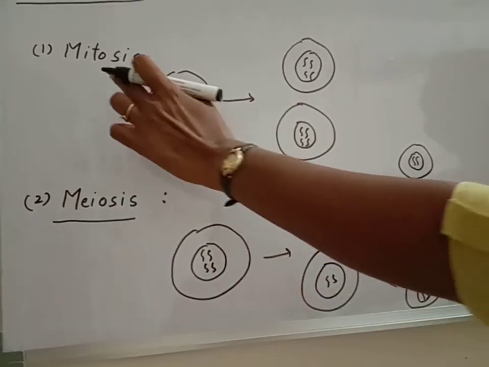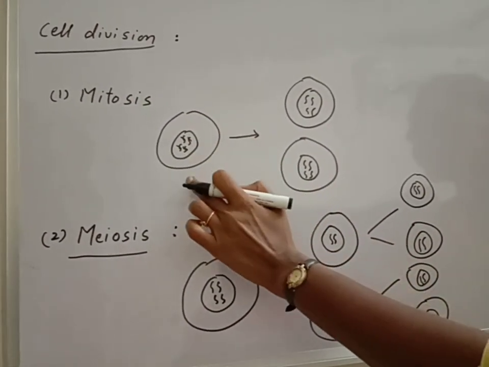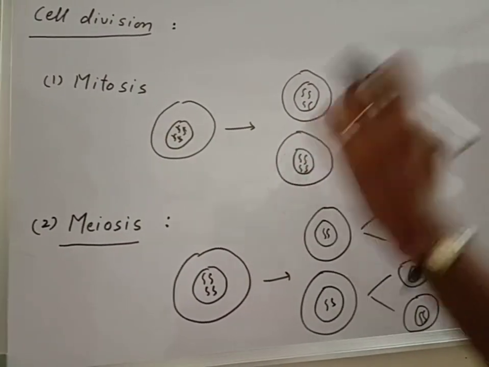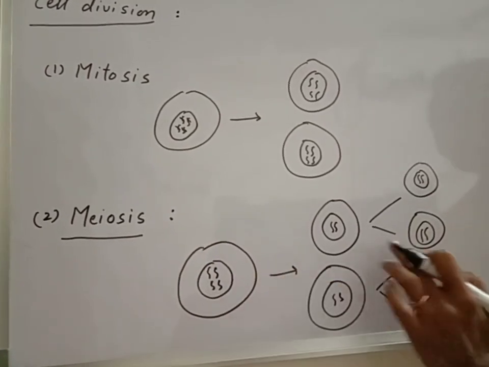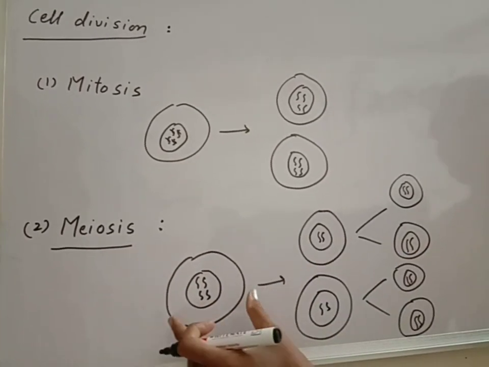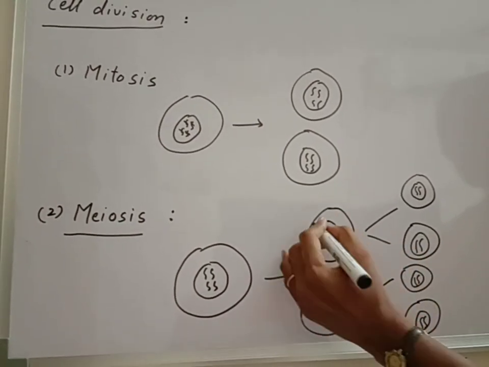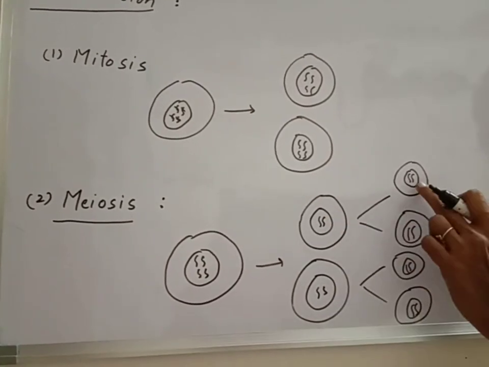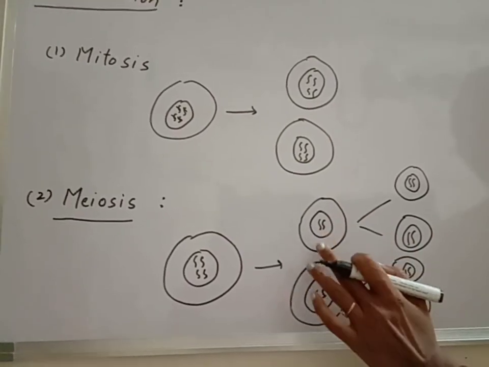So in mitosis cell division, it is only in one stage. The mother cell divides into 2 daughter cells and the number of chromosomes remains the same. In meiosis cell division, it takes place in 2 stages. First of all, one mother cell divides into 2 daughter cells, with the 4 chromosomes becoming half, haploid.